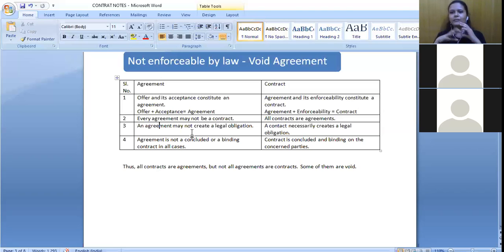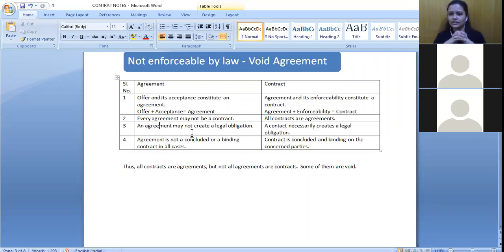So in case of agreement, it's not concluded and binding in all the cases, but in case of contract, everything should be fulfilled. If I'm making a promise that I will write 50 content for you and I will deliver it within 1 month, and it will be in this and that format I would provide you, I should fulfill all those different conditions, right? So it is concluded and binding. Whatever terms and conditions are there, I should fulfill all of those terms and conditions, because it is legally binding on me. Otherwise, I will have to face the consequences.